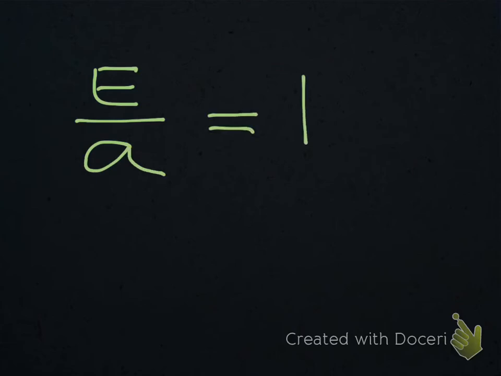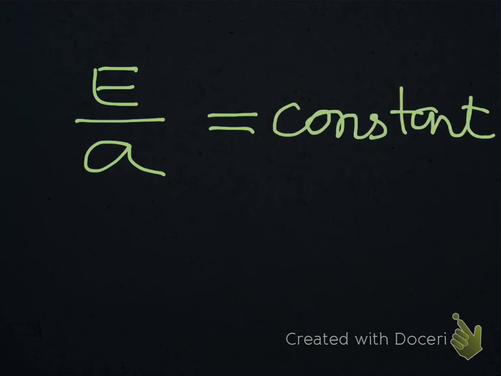Kirchhoff's law states that the ratio of emissive power, which we discussed, to the absorptive power is constant for all bodies at a given temperature.